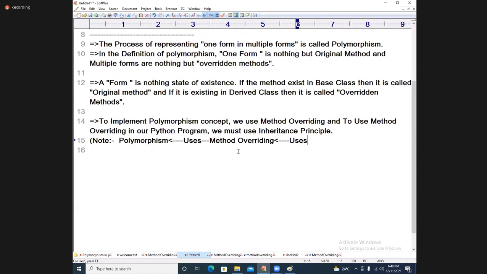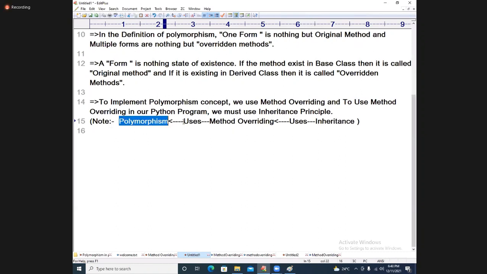I am writing here the inheritance principle. This is a point you must remember. So the polymorphism principle uses method overriding. Method overriding uses the inheritance principle, compulsory. I hope, dear students, you understand all of this.